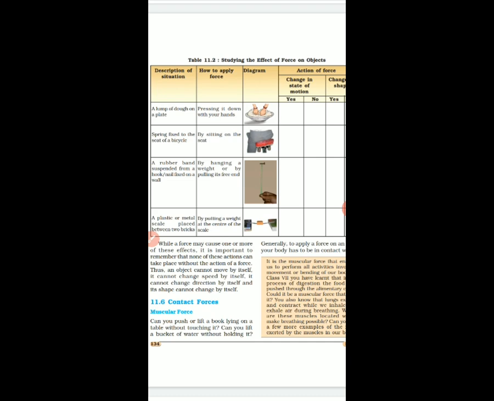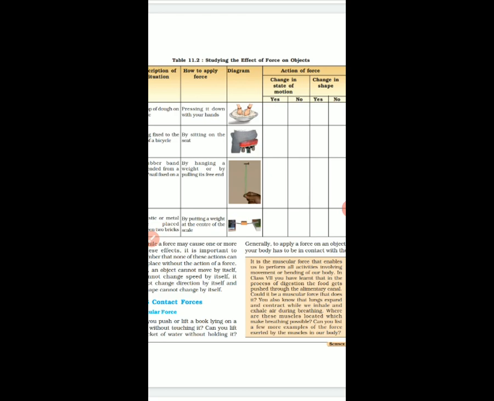Okay. So first one, there is a lump of dough on a plate. That is the situation. And how do you have to apply force? You have to apply force by pressing it down with your hands.